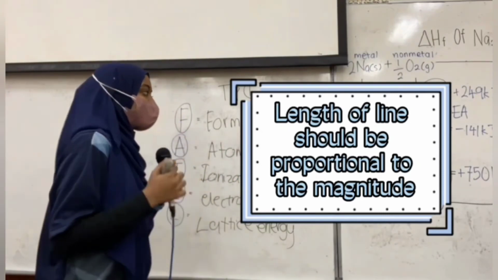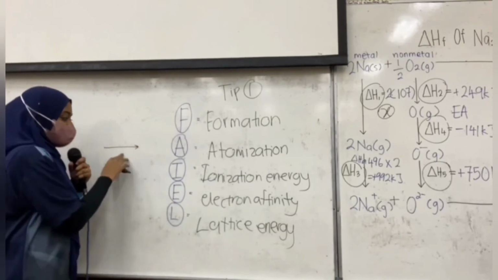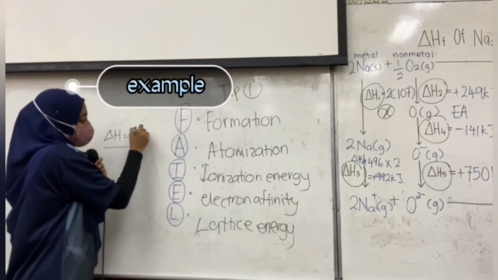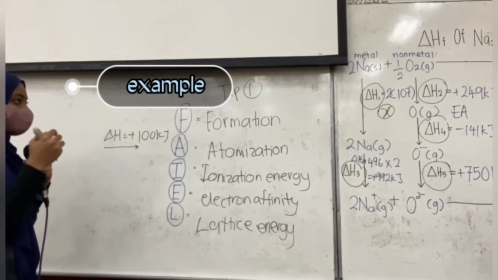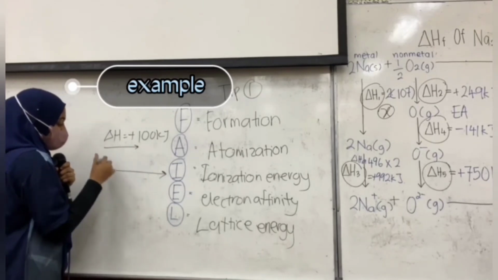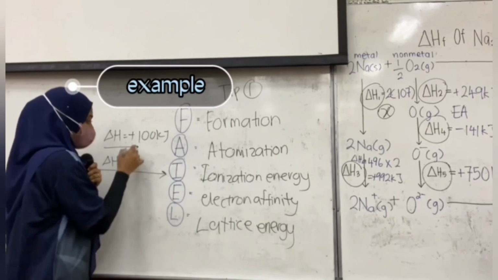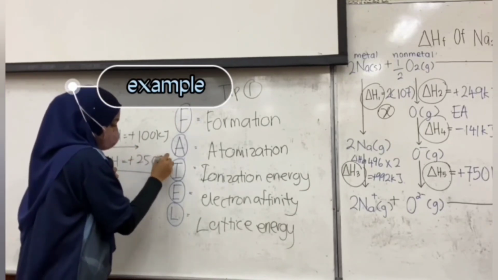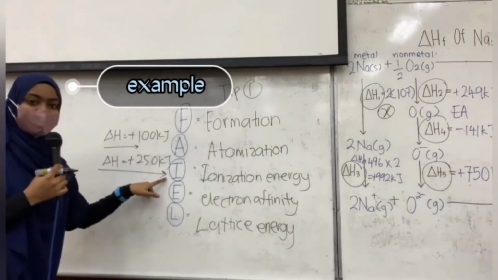If you have this enthalpy, for example, maybe about positive 100 kilojoule, and you want to draw the enthalpy for the other reaction that is higher than the first one, maybe positive 250 kilojoule, make sure the length is also longer than the first one.